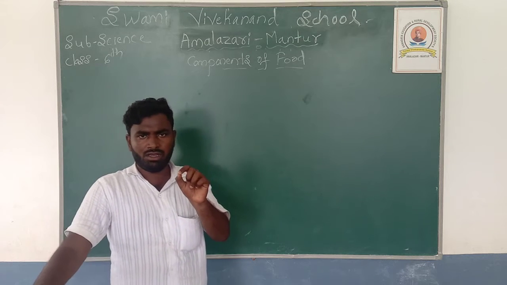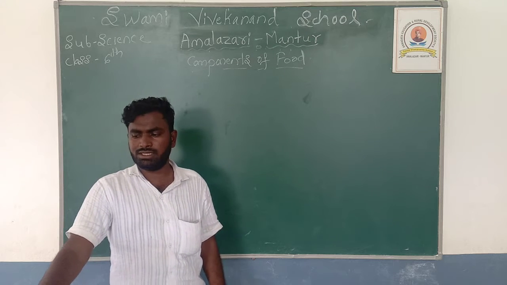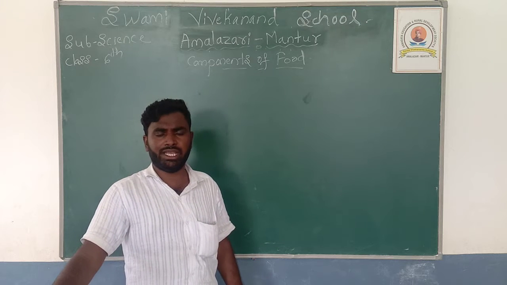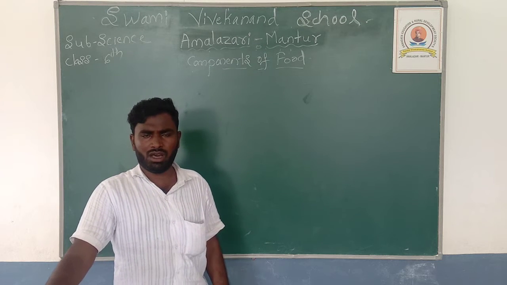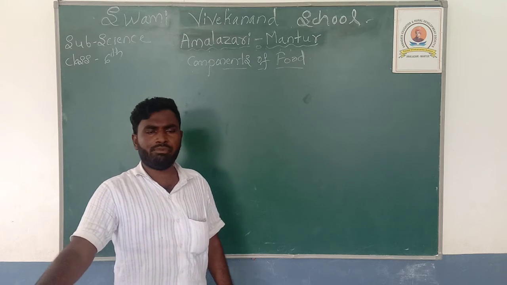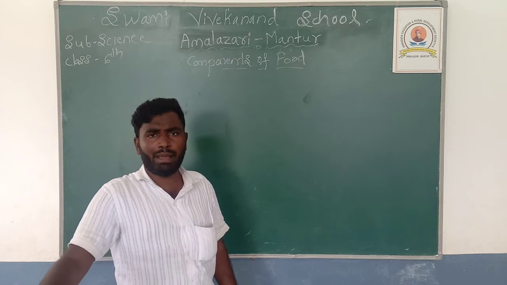The 5 main nutrients found in our food are, first, carbohydrates; second, fats; and then vitamins, proteins and minerals. Along with this, our food also contains dietary fiber or roughage and water for the proper functioning of the body. We also discussed the balanced diet.